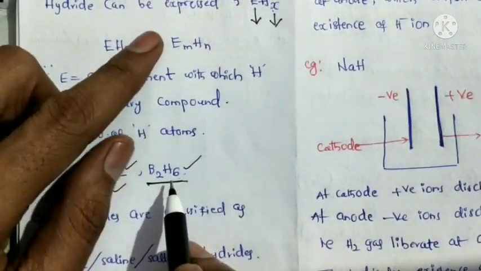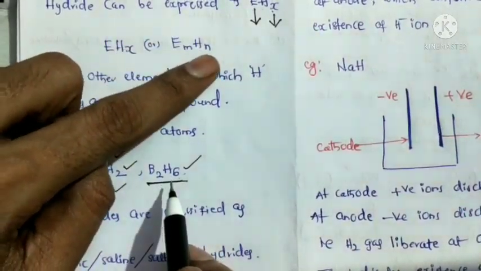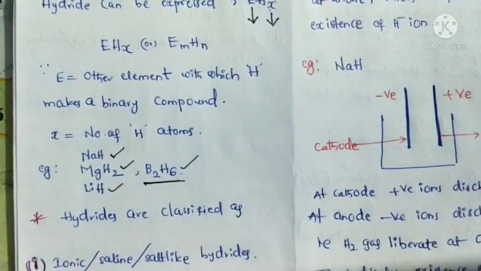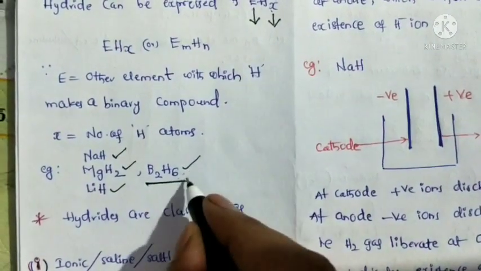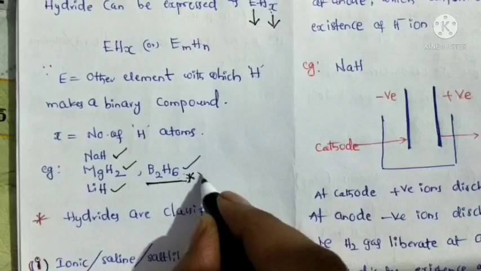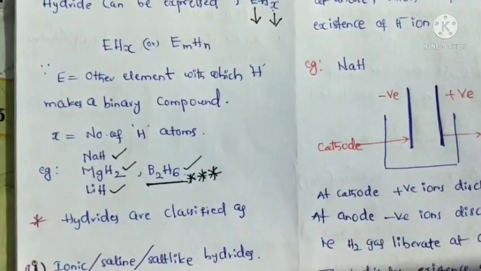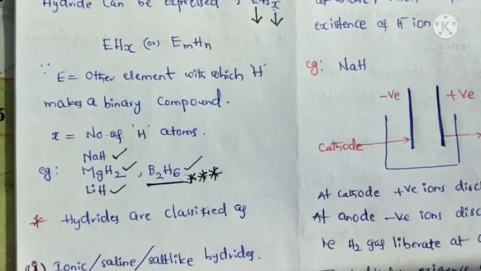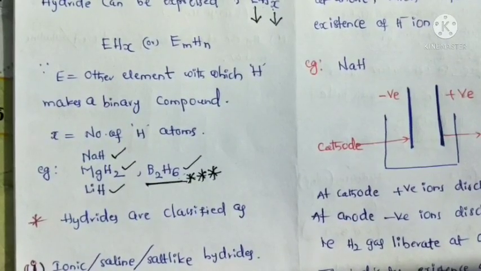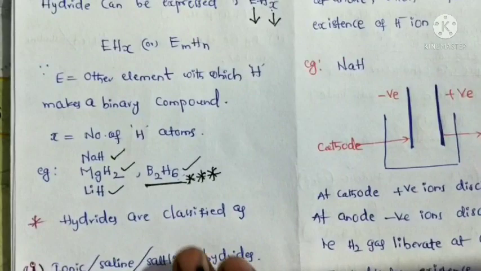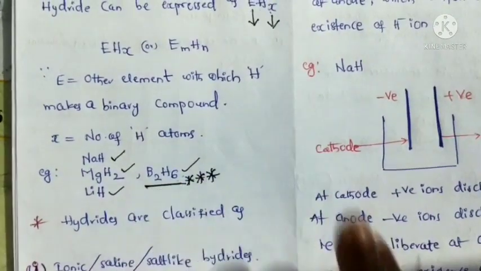The formula is like this: EmHn, B2H6. In this topic it is very important to write the diborane formula, or which of the following is the diborane molecular formula. The molecular formula is B2H6.